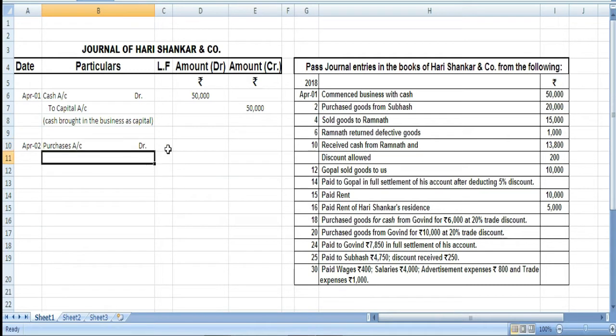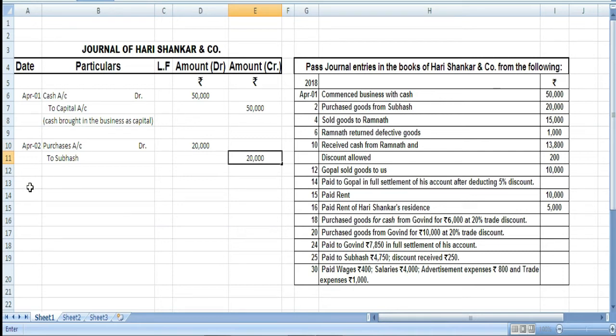And the other one affected is Subhash. Subhash is the one from whom we are purchasing goods on credit. Why on credit we are saying here? Because there is no word cash given here. So we will write here to Subhash. We are writing to Subhash because Subhash here comes from personal account and is the giver, is giving goods to Hari Shankar. Okay. We are making journal entry on behalf of Hari Shankar.